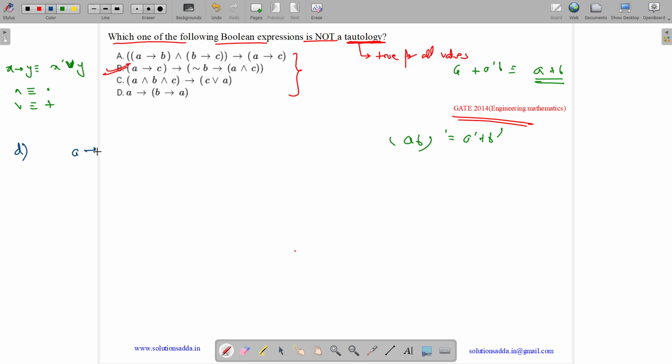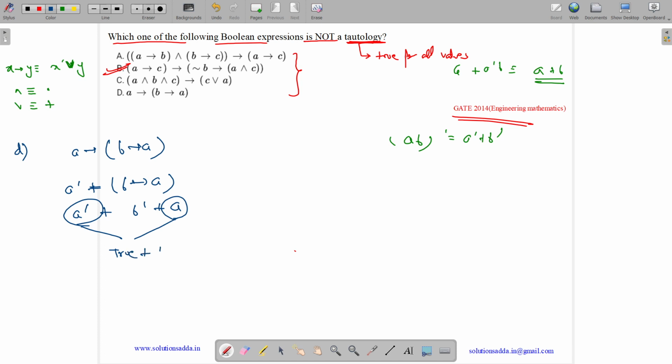Option D is A implies B implies A. So what is A implies B implies A? It is A dash plus B implies A. Now let us solve it further. We get A dash plus B dash plus A. What is A plus A dash? It is always true. So what is true plus B dash? It is always true. So it is also a tautology. So the correct answer is option B, which is not a tautology. The rest all three are tautologies.